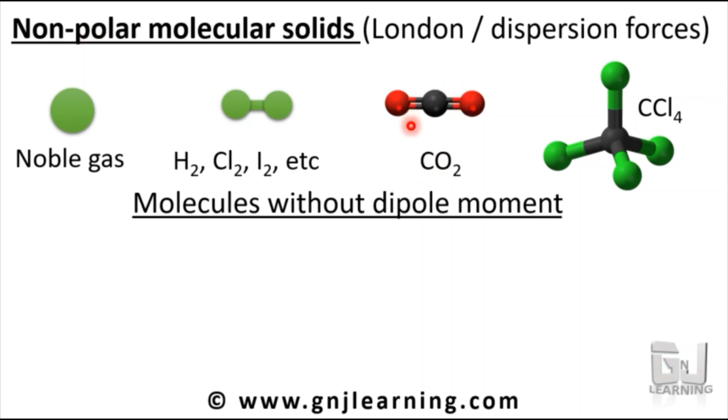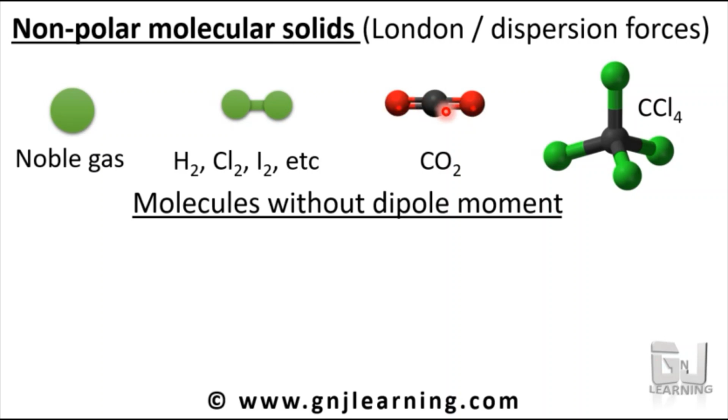Similar is the case with carbon dioxide. Here in the center it is carbon, and on both sides it is oxygen. Oxygen is highly electronegative, and because of its electronegativity, it will pull electrons from carbon. It will get a negative charge. But at the same time, this oxygen will also pull electrons, and this will also get a negative charge. The negative charges at both ends and the positive charge of carbon at the center will cancel out. The dipole moments will cancel out each other.